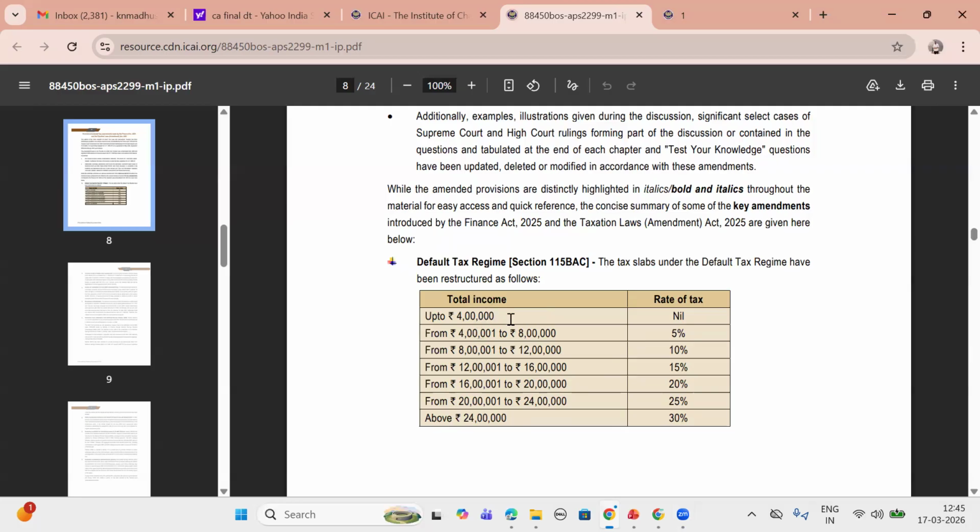4 lakhs is the difference. Okay, 4 to 8, 8 to 12, 12 to 16, 16 to 20, 20 to 24, above 24. Up to 4 nil. Okay, the difference is 5% for everything. Up to 4 lakhs nil. 4 to 8 lakhs 5%. 8 lakhs to 12 lakhs 10%. 12 lakhs to 16 lakhs 15%. 16 lakhs to 20 lakhs 20%. 20 lakhs to 24 lakhs 25%.